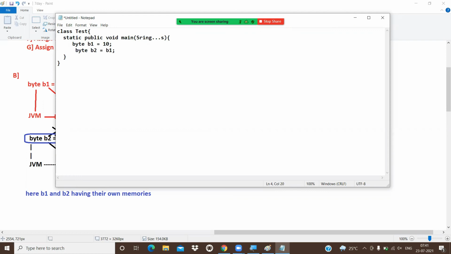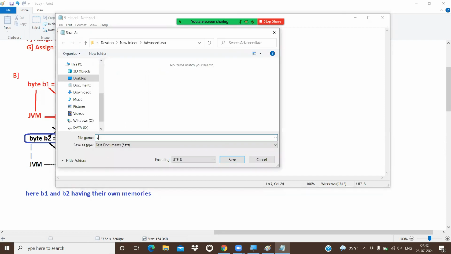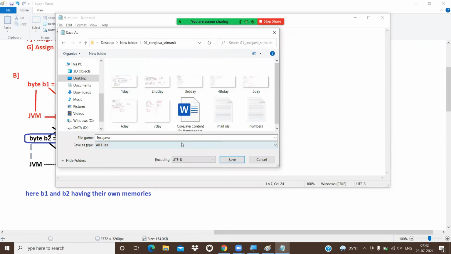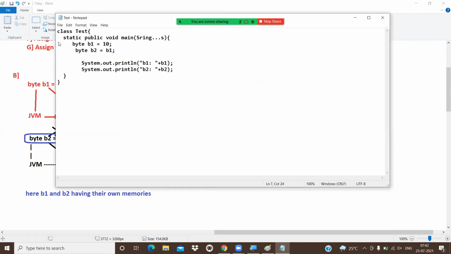Sir, how can we believe whether B1 and B2 have their separate memory or not? Very simple, guys. Observe, System.out.println. Now here I'm printing B1 value. Just concentrate. After that, I'm printing B2 value. Now let me save this program as Test.java in the core Java folder. Let me go to that folder.